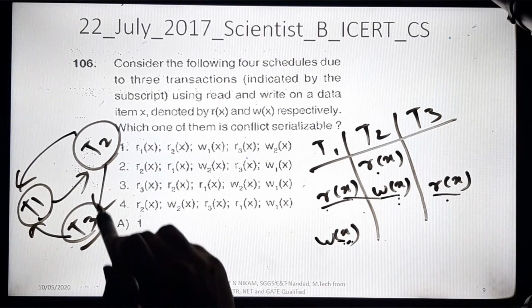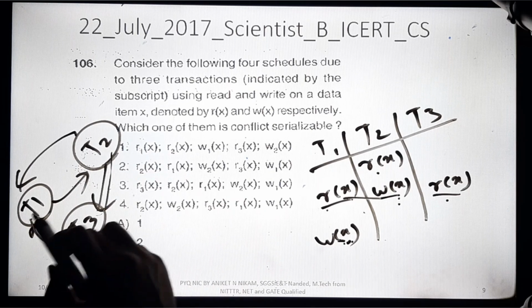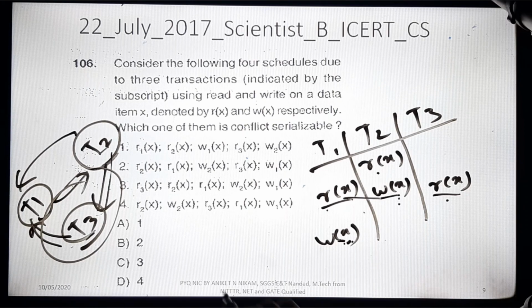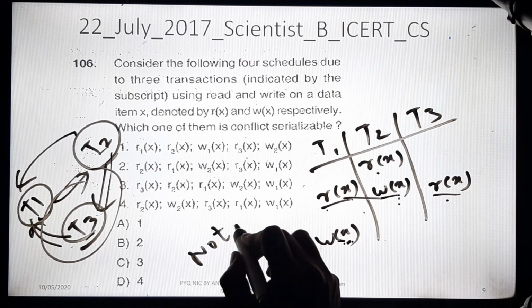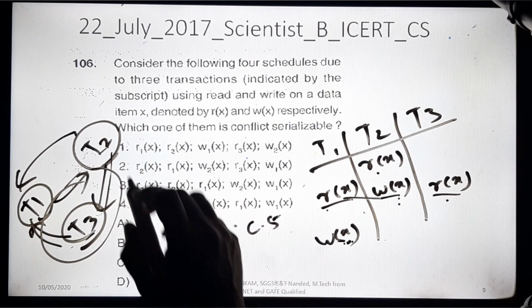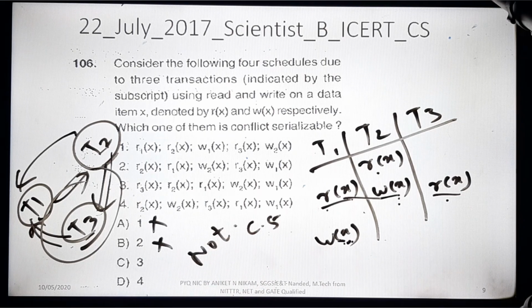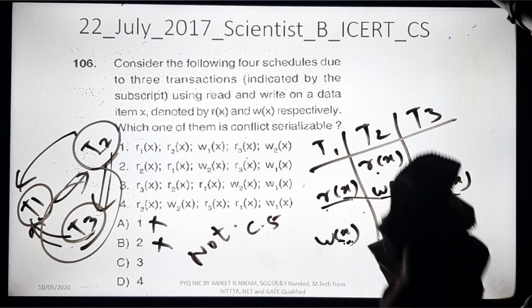So in this case we can see the cycle: T2 to T3, T1 to T2. Okay, so this is a cycle again, and this cycle proves that this is not CS. Okay, so this is not the option. Now option 1 is not correct, 2 is not correct. Now we will move towards the next option, that is option number 3.